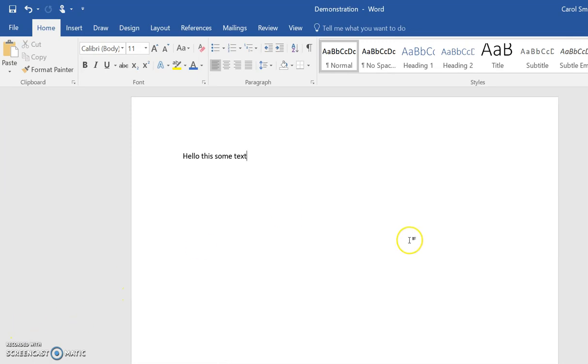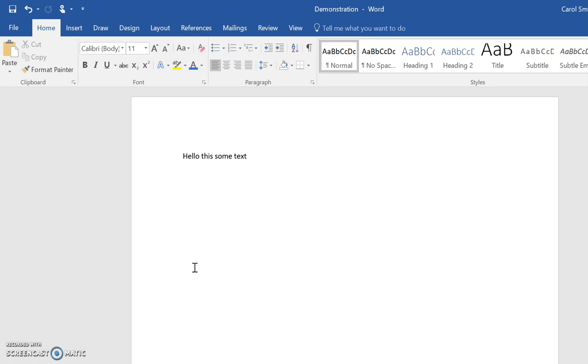So once you have a document with a name and a location, Save As takes on a different meaning, and in effect it means save as something else or somewhere else. So the most common reasons for using Save As on an existing document will be either to save it to a different location. So for example, you may be working on a document and you may want to save a copy of it directly onto a memory stick.